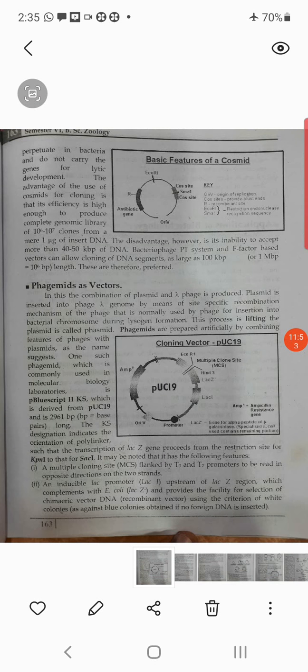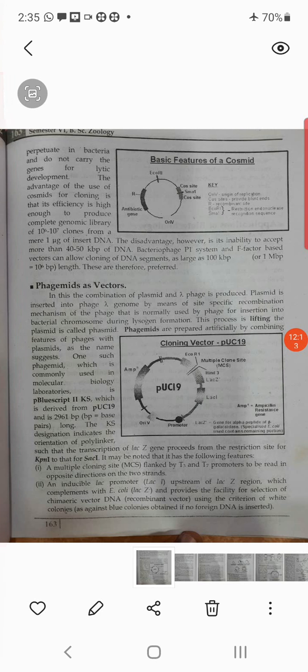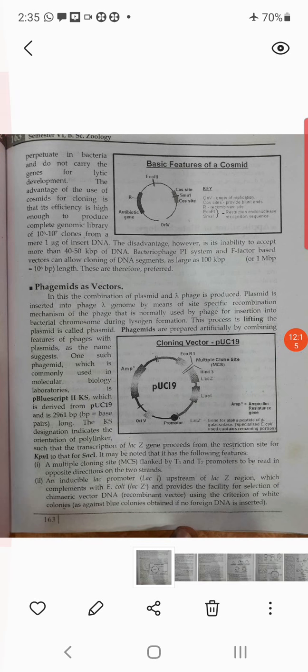The resulting plasmid is called a phasmid or phagemid. So phagemids are prepared artificially by combining features of phages with plasmids, as the name suggests. This is just a modification of the plasmid, and it also acts as a vector, meaning it carries the gene.